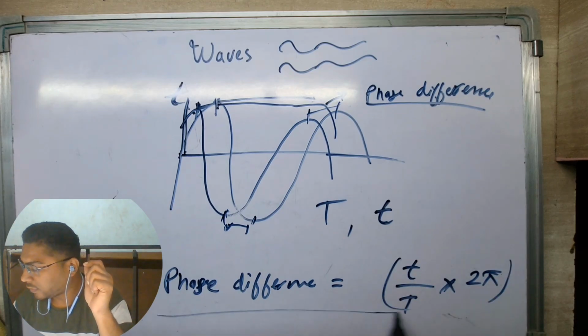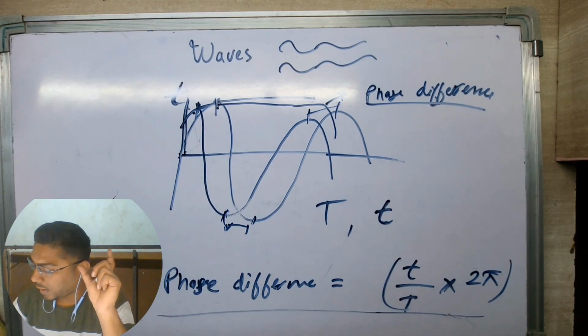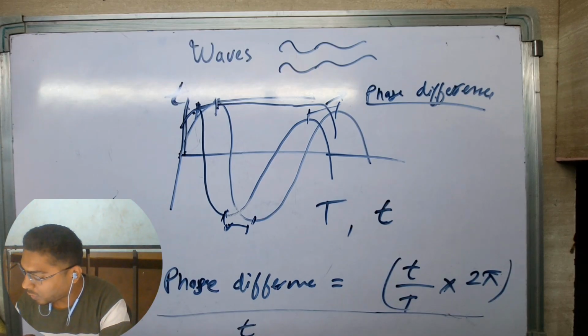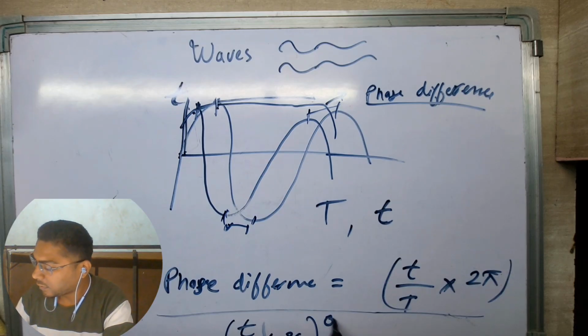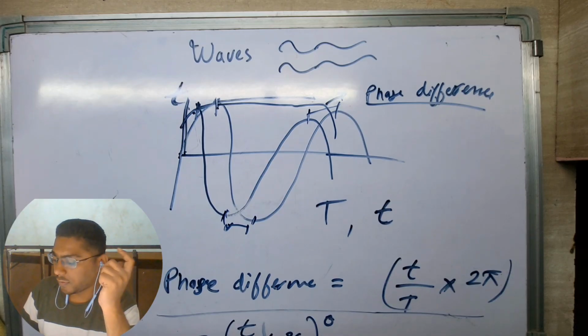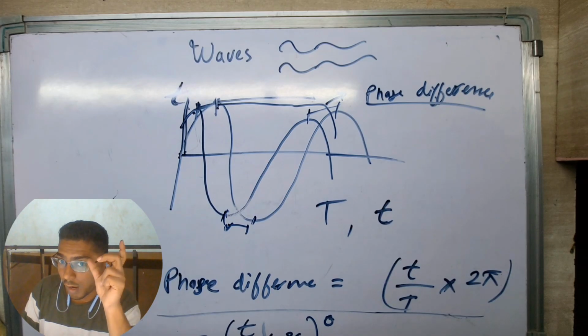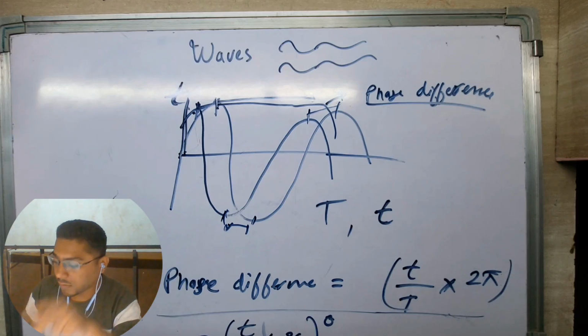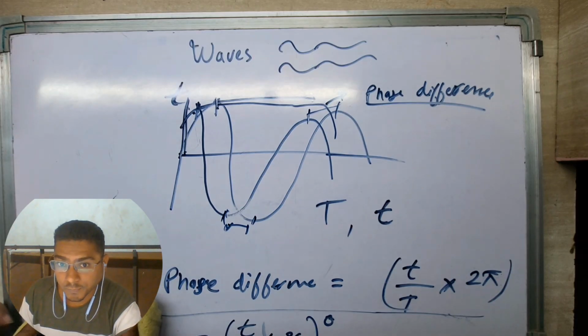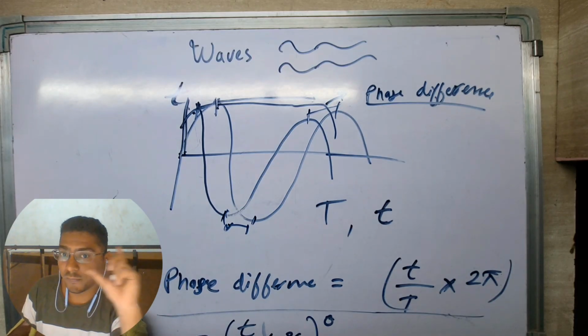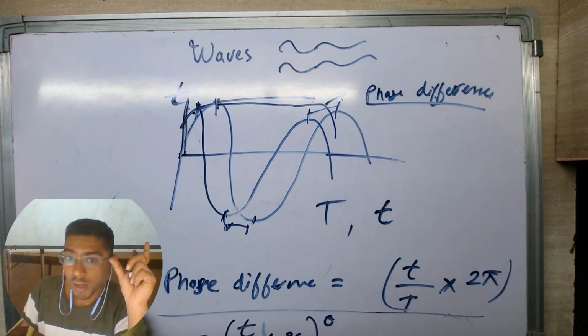So this is the phase difference. Or if we are calculating in degrees, it would be the time difference over time period times 360 degrees. So phase difference actually tells us how much in time both waves are lagging. If there is some difference between both the waves, how much it is.